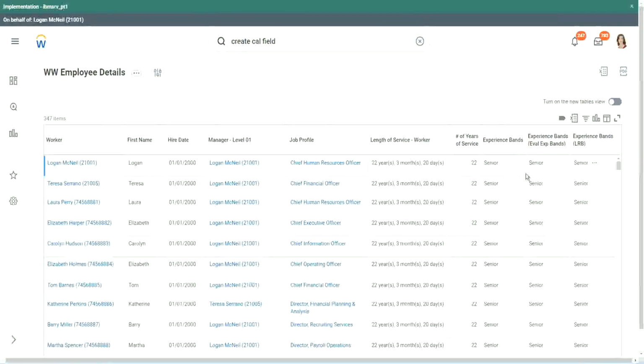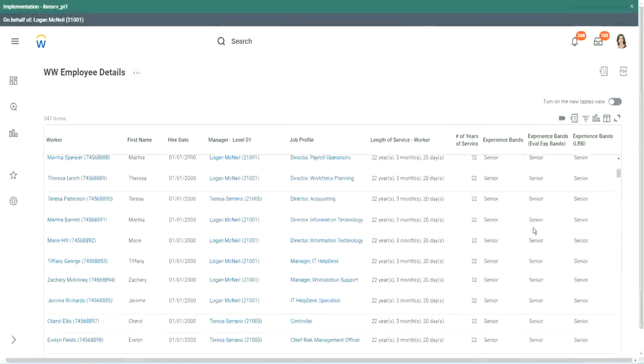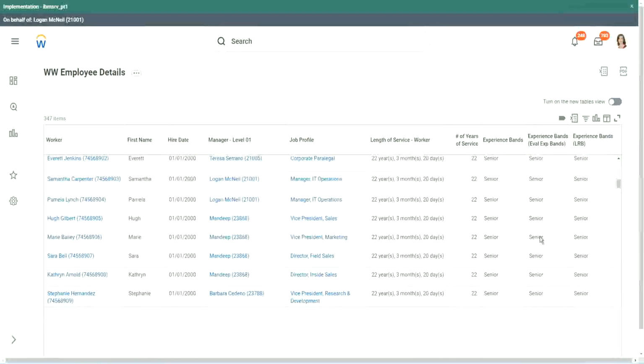Looks the same, right? When we did evaluate expression, it's giving me senior. Evaluate expression band, senior. But an LRB also, same output. So our output was exactly the same. In this particular case, it did not make much of a difference.